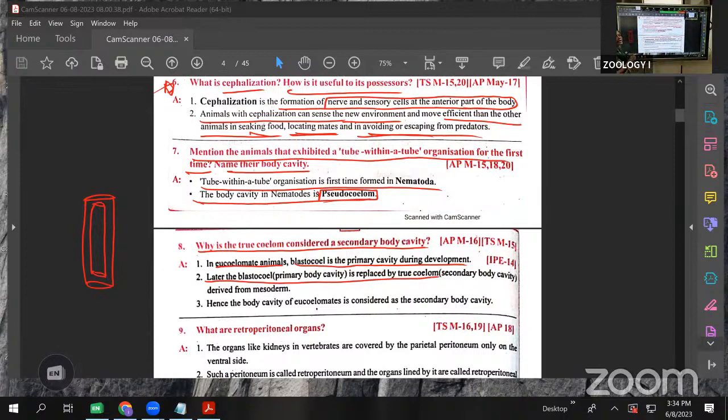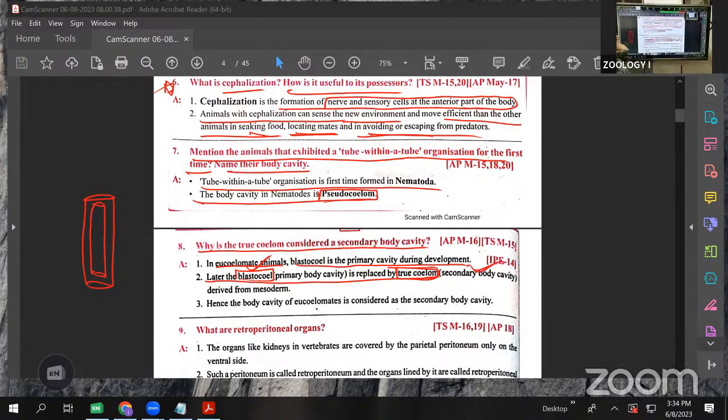Inside any organism, the first cavity that is formed is called the blastocoel. That is the first cavity, and it is replaced by the true coelom. That's why we call the true coelom a secondary body cavity. The primary body cavity is the blastocoel. In the embryonic stage, the gap that is there is called the blastocoel. In the adult stage, it forms the true coelom. That's why it is called a secondary coelom.